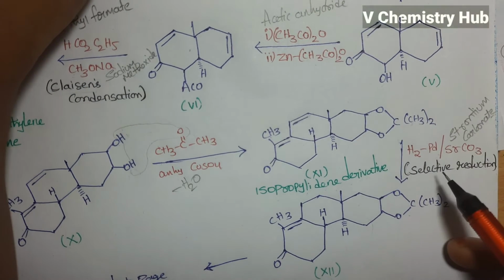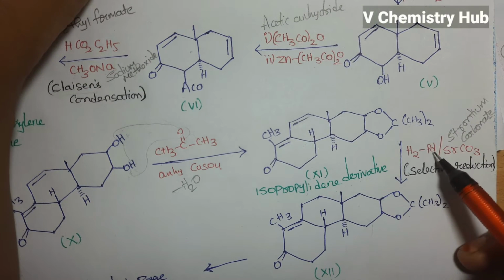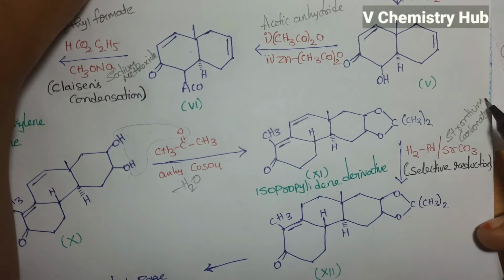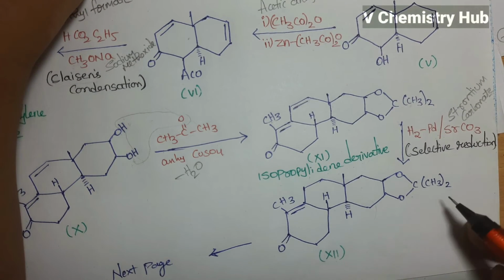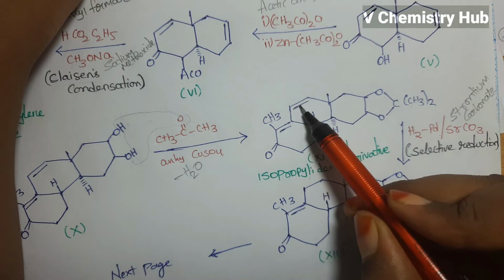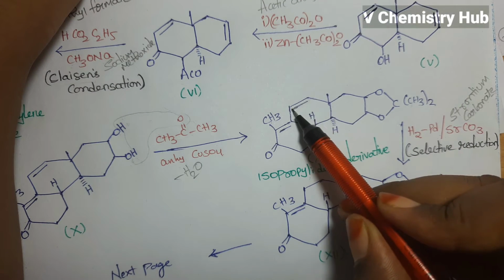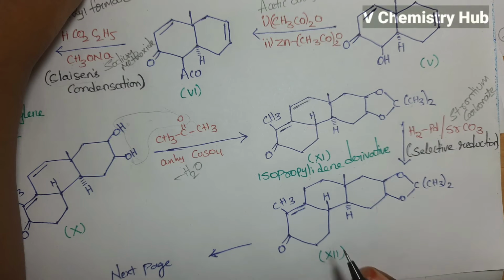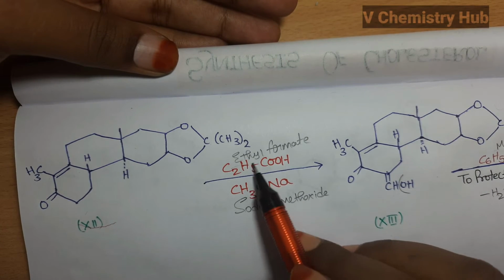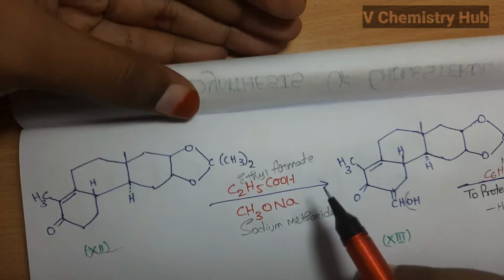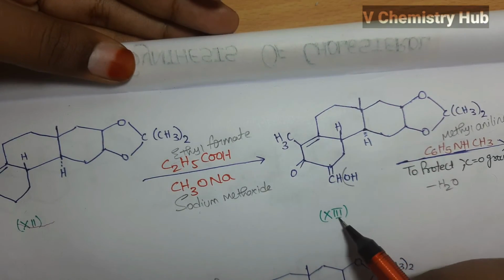This is on selective reduction with H2 in presence of palladium on strontium carbonate. Here this double bond will get reduced. Then we will get this compound 12. When compound 12 is condensed with ethyl formate and sodium methoxide, then we will get this compound 13.